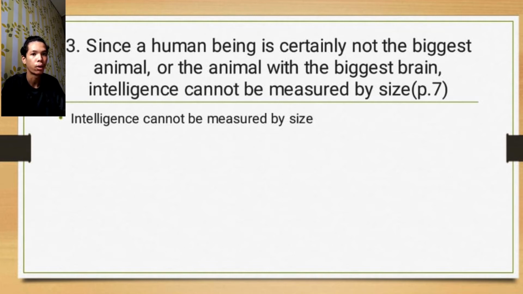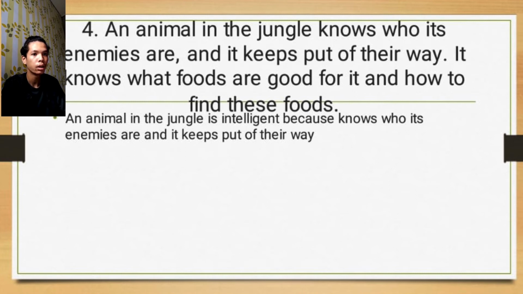Next. 4. An animal in the jungle knows who its enemies are, and it keeps out of their way. It knows what foods are good for it and how to find this food. An animal in the jungle is intelligent because it knows who its enemies are and keeps out of their way.